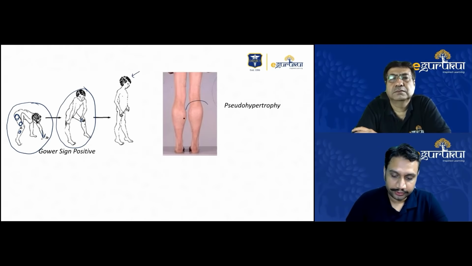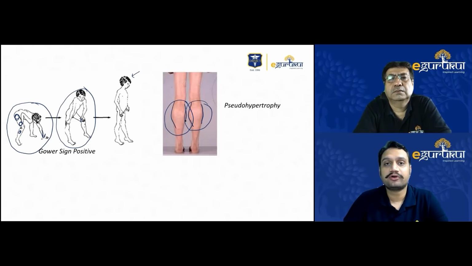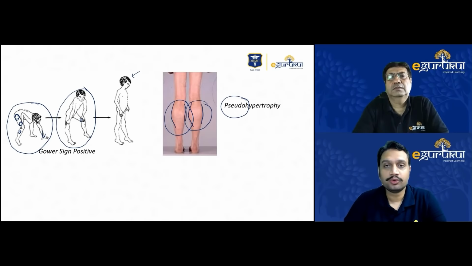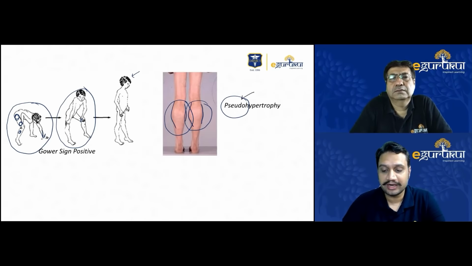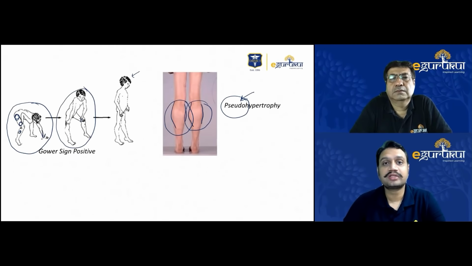Now you can see that there is a thickening of the calf muscles over here. This condition is what we call pseudohypertrophy. Why pseudohypertrophy? There is no true muscular bulge or increase in the muscle bulk. That's why we call it pseudohypertrophy, but still the muscle is actually weak. Why is it happening? Sir has already explained that the end result is fibrosis.